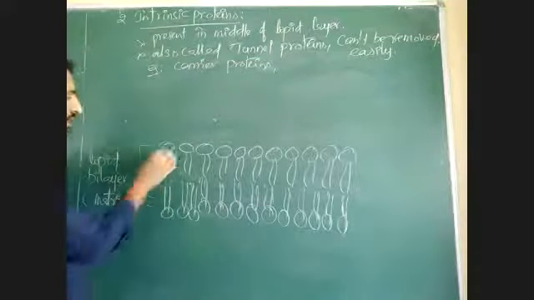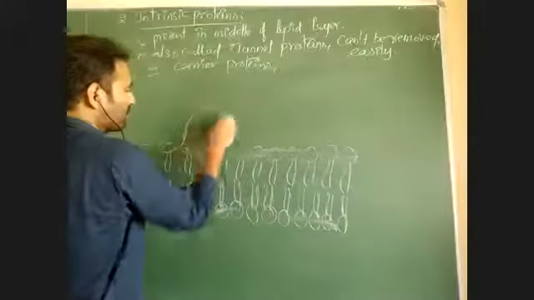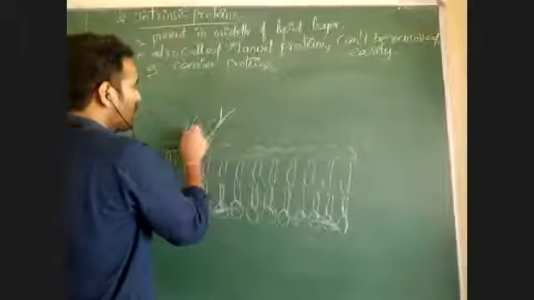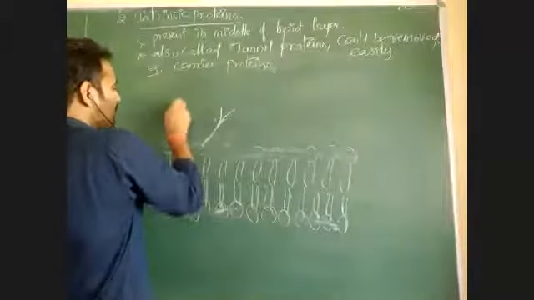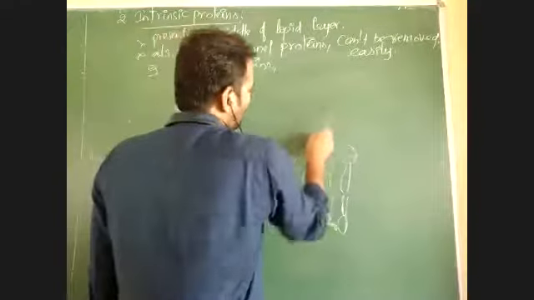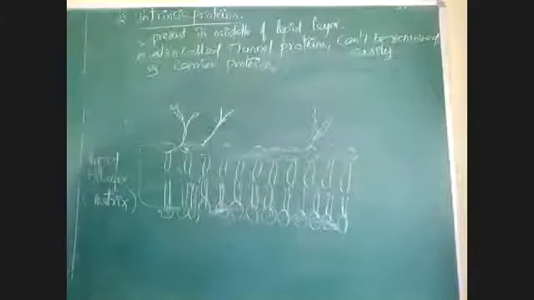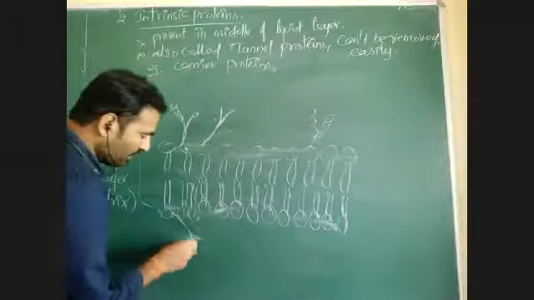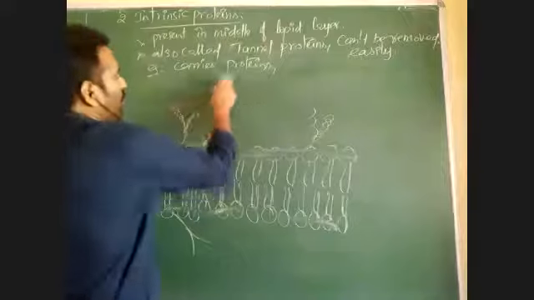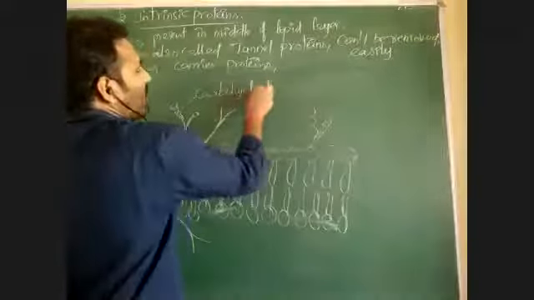What are carbohydrates? Suppose this is the surface of this lipid membrane. Here the carbohydrates may be present as branched chain carbohydrates or unbranched carbohydrates, like that. Carbohydrates may be present at the center or they may be present on either side also, like a carbohydrate chain is present.